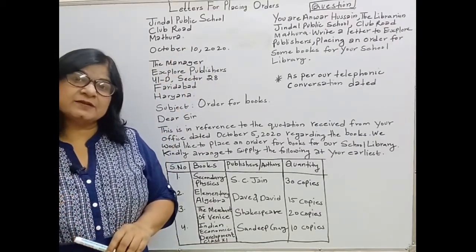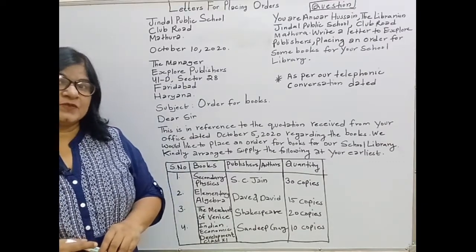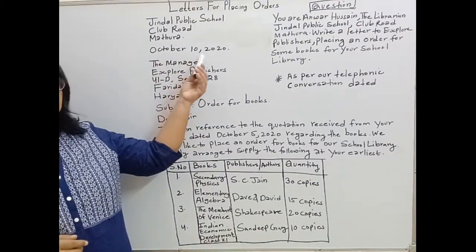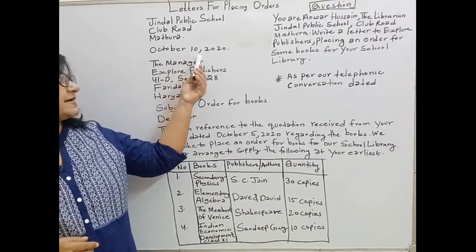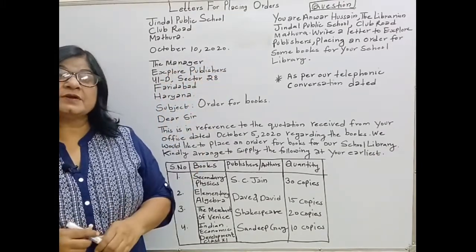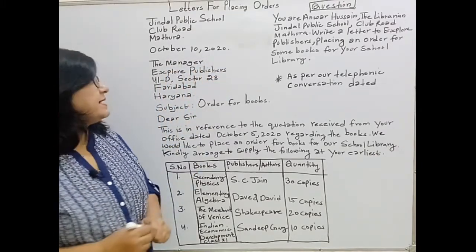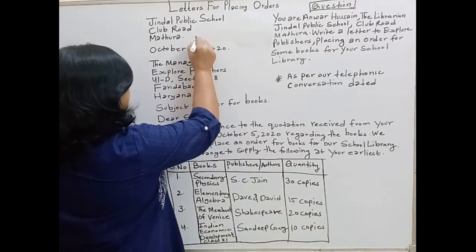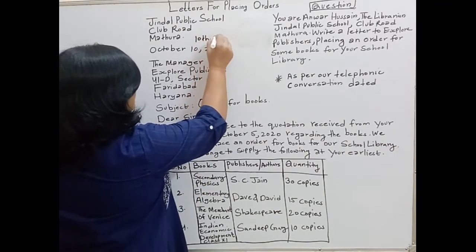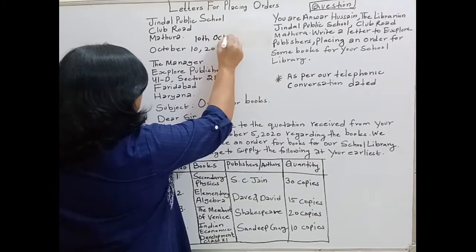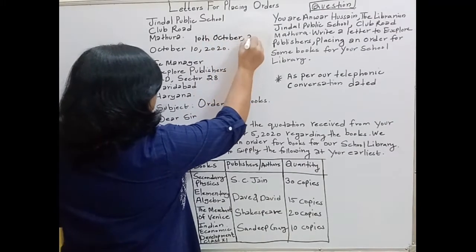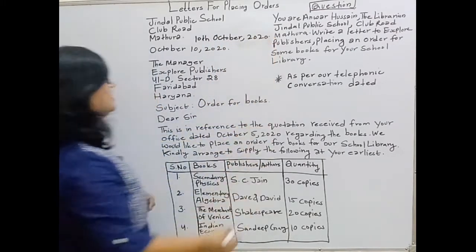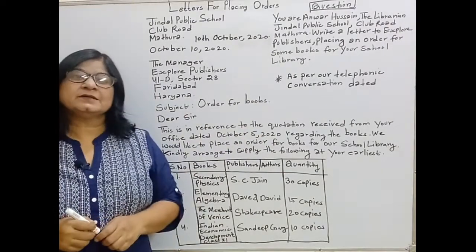And then the second part is the date. We will directly write the date here. October 10, 2020. You can also write the date as 10th October, 2020. Either way you can write the date.